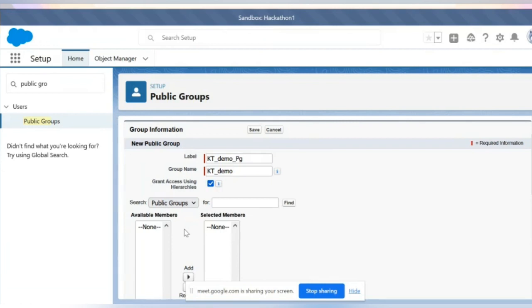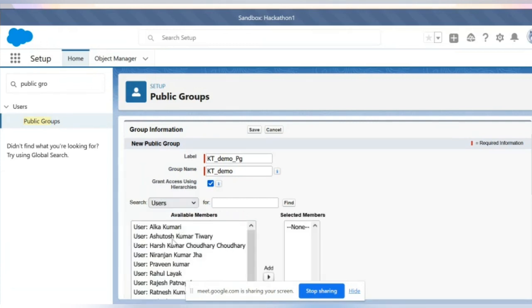Yes. So that is where you can add groups in one public group, or normally you can go to users and click on these three friends. So this is the way you can create a public group. And why are public groups used, and why are we creating them? To share data.